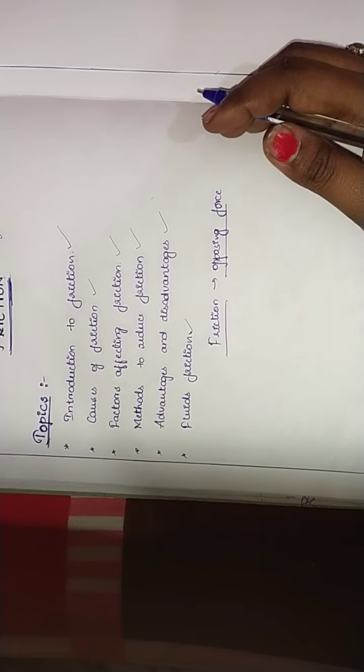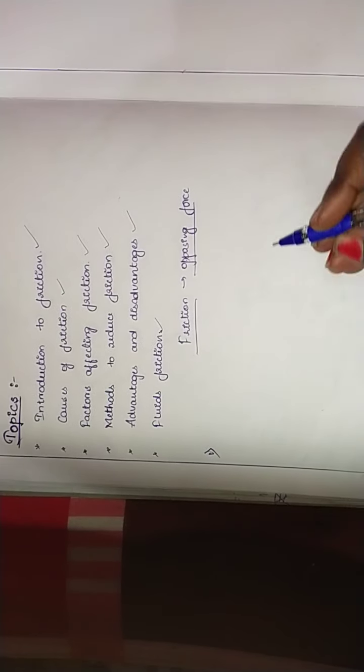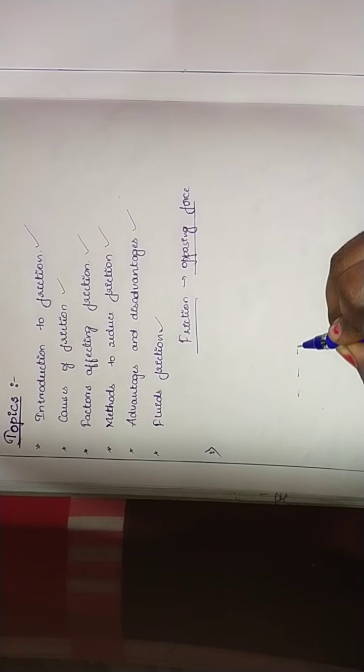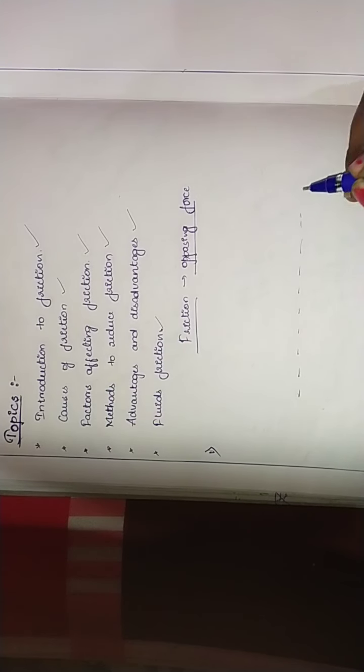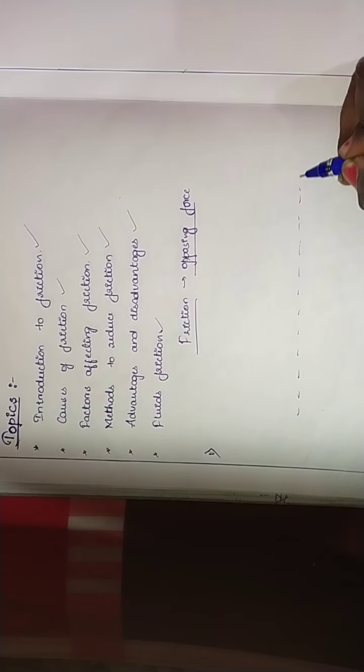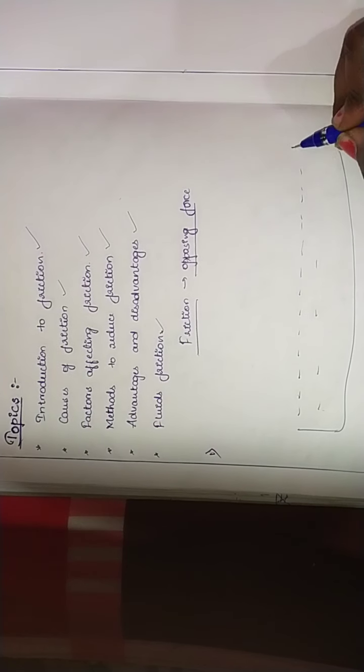So let us take some examples for the introduction of friction. Let us take the very first example. Say this is the surface of water, or we can take this as a swimming pool.